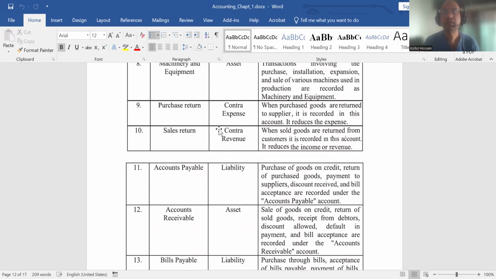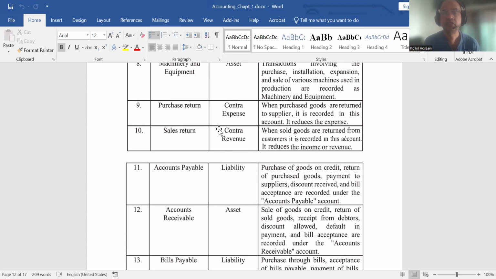Purchase return means we sometimes purchase goods for reselling, but after purchasing, we found some discrepancies or defects on the goods. So we need to return them to the seller. This is purchase return.